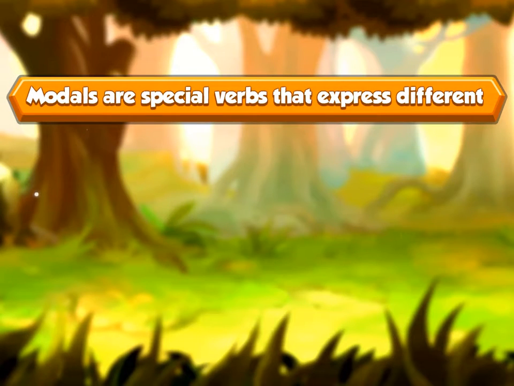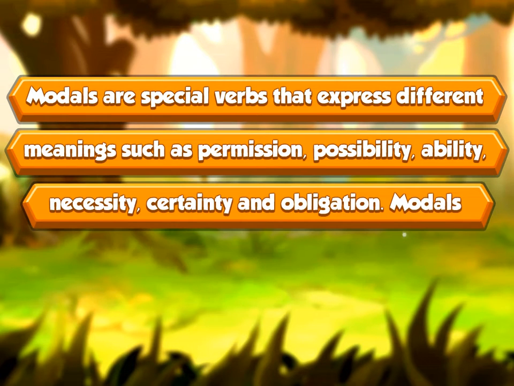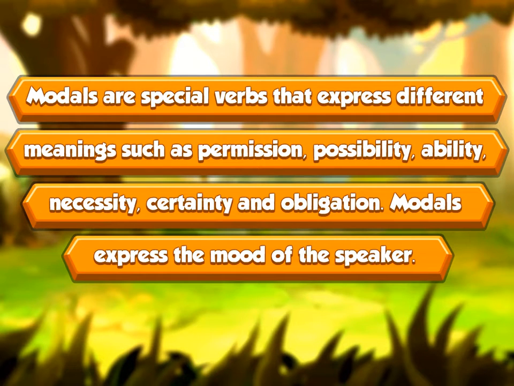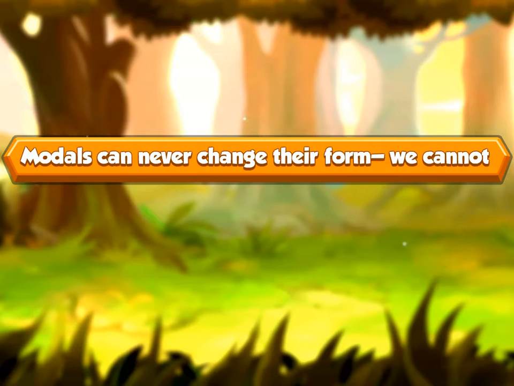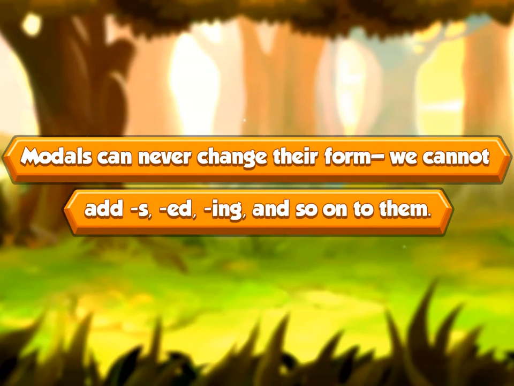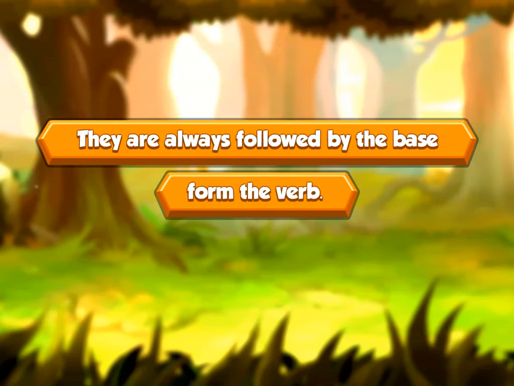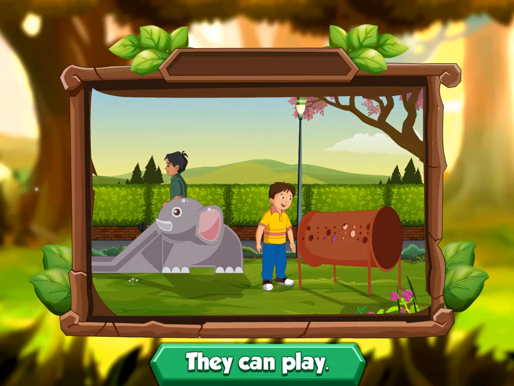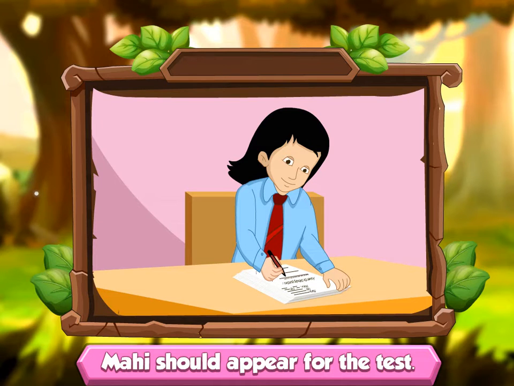Modals are special verbs that express different meanings such as permission, possibility, ability, necessity, certainty, and obligation. Modals express the mood of the speaker. Modals can never change their form. We cannot add s, ed, ing, and so on to them. They are always followed by the base form of the verb. For example, they can play. Mahi should appear for the test.